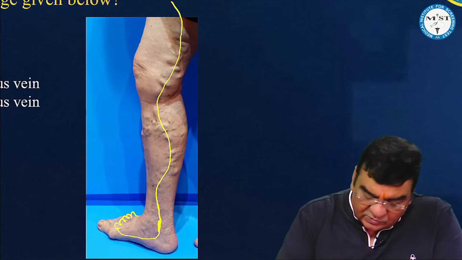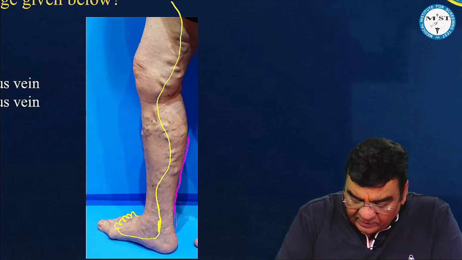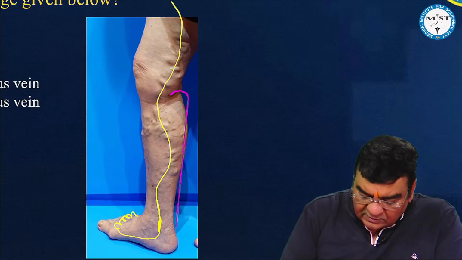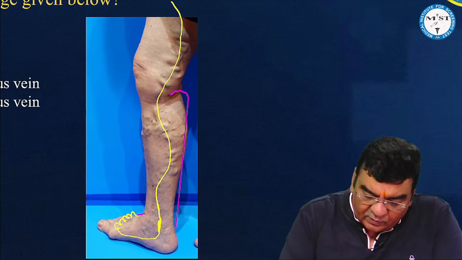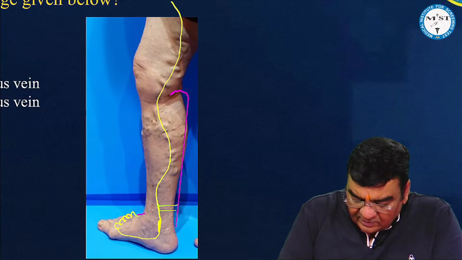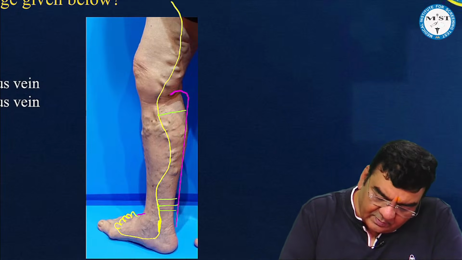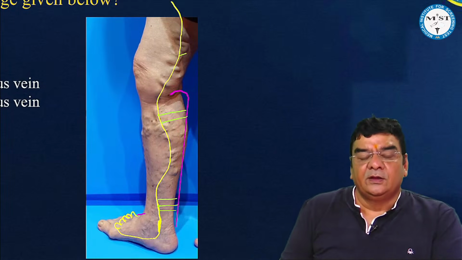If they ask you something on the lateral side, it would be the short saphenous vein, which opens in the popliteal vein, in the popliteal fossa. And we know there are perforators maybe above the ankle, below the knee, and in mid-thigh as well.